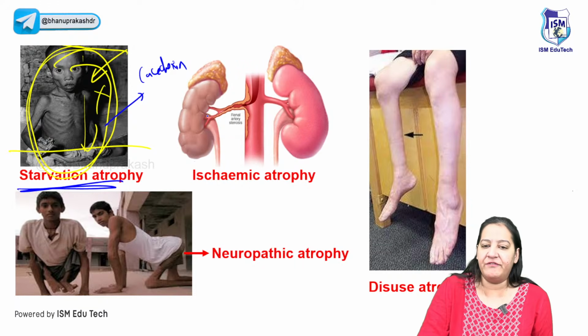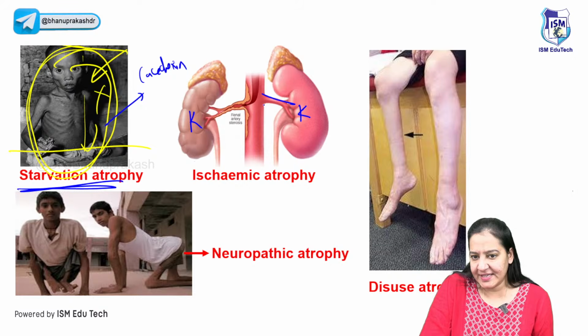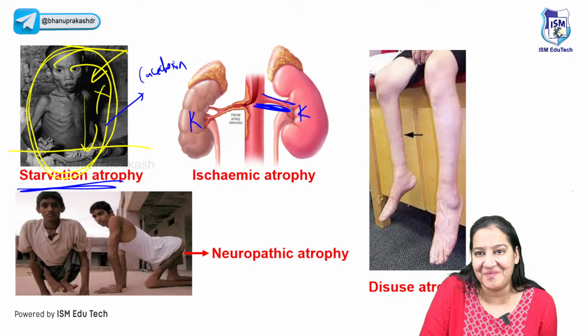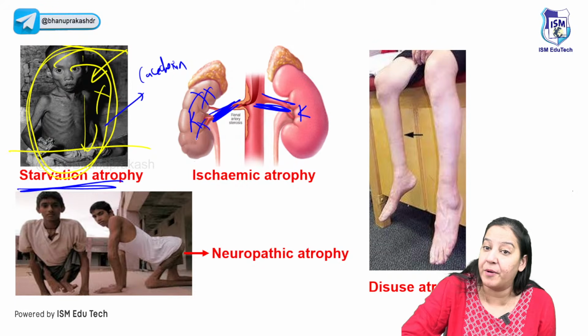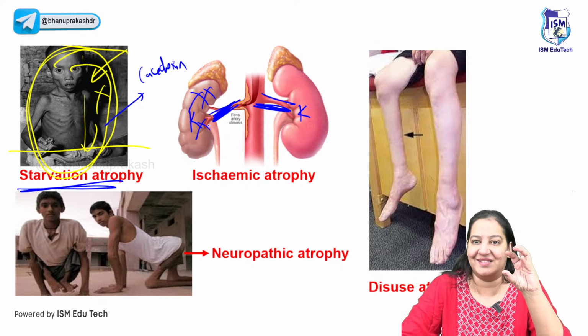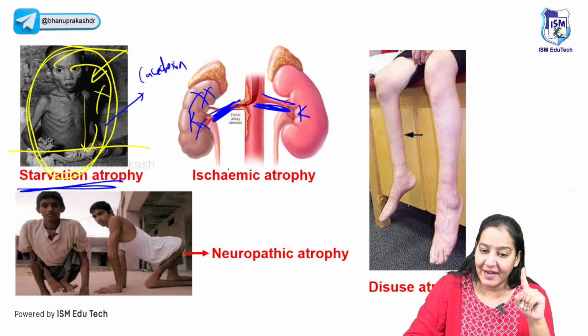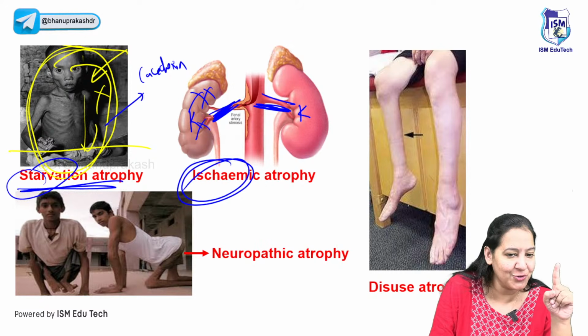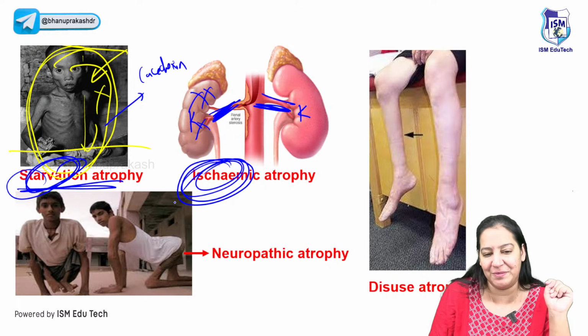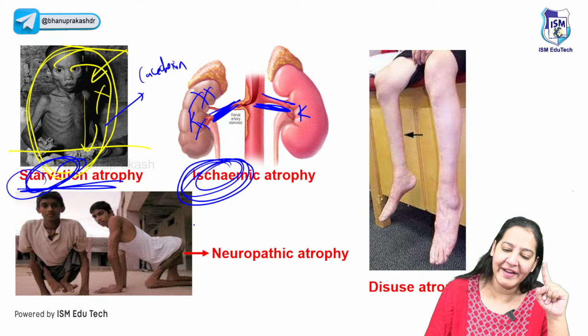The second type of atrophy: you can see the 2 kidneys here. This kidney is getting proper blood. The renal artery is normal. But imagine in this kidney the renal artery is obstructed. So this kidney is not getting proper blood and shrinks in size. It undergoes atrophy and it is known as ischemic atrophy because it is due to ischemia. This one was due to starvation. This one is due to ischemia. You got my point, right?